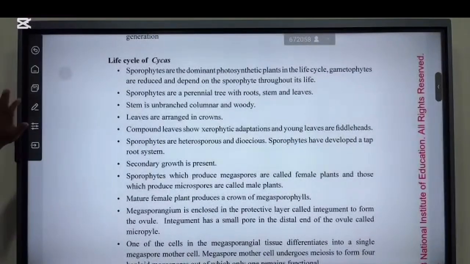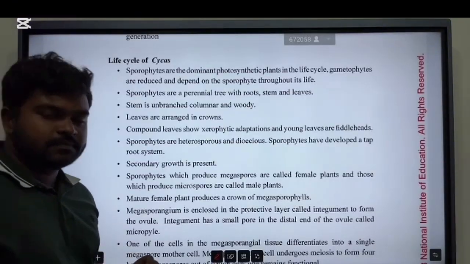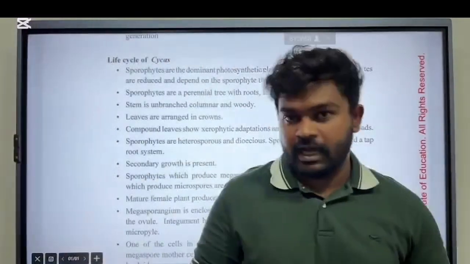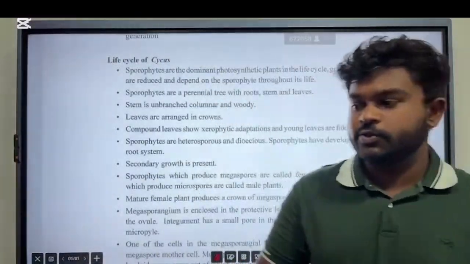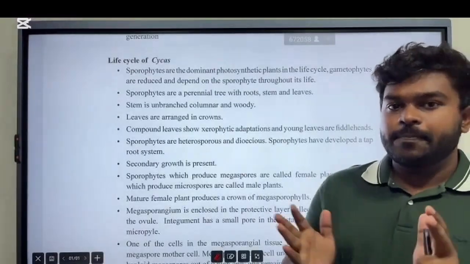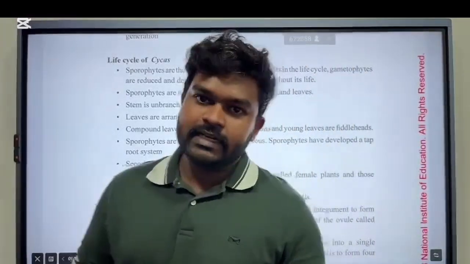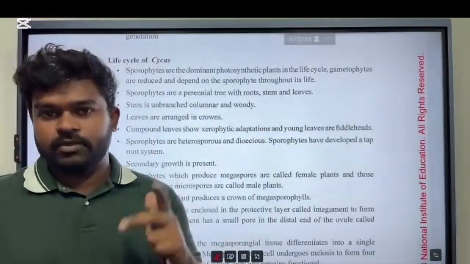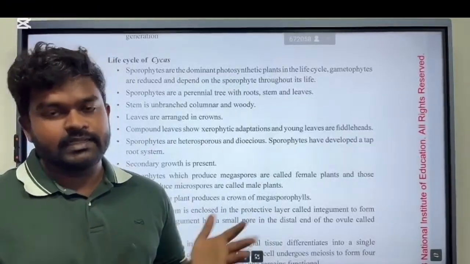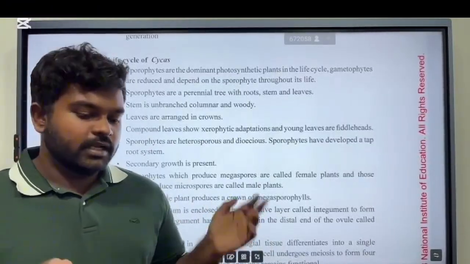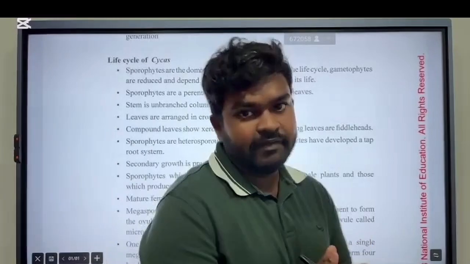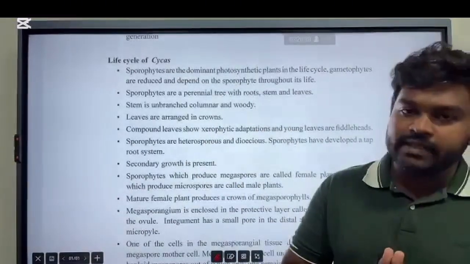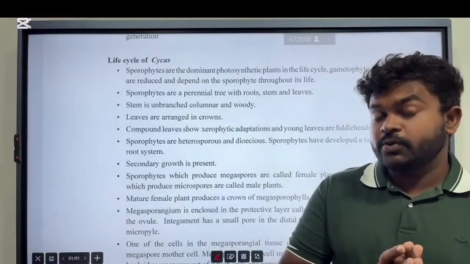So again, when we are explaining the life cycle of a plant, the first thing that you should do is say what the dominant generation or the dominant plant is. That is the first thing that you have to say.